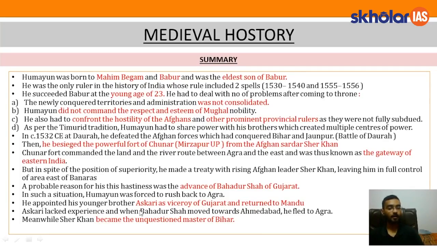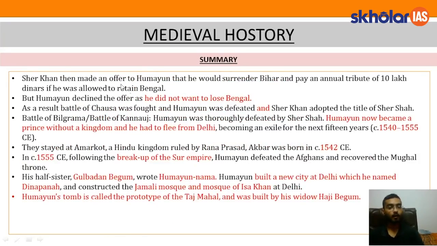In such a situation, Humayun was forced to rush back to Agra. He appointed his younger brother Askari as the viceroy of Gujarat and returned to Mandu. Askari lacked experience and when Bahadur Shah moved towards Ahmedabad, he fled to Agra, leaving his empire in the hands of the enemy. That is, while he was suppressing this revolt, Sher Khan became the unquestioned master of Bihar. Sher Khan made an offer to Humayun that he would surrender Bihar and pay an annual tribute of 10 lakh dinars if he was allowed to retain Bengal. But Humayun declined the offer as he did not want to lose Bengal because Bengal was very important for the finances of the state. Bengal controlled major international trade at that time.